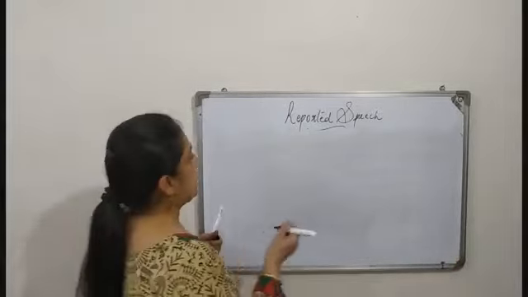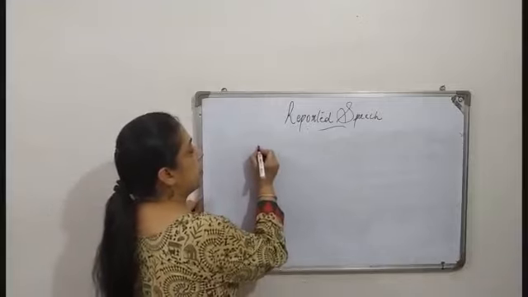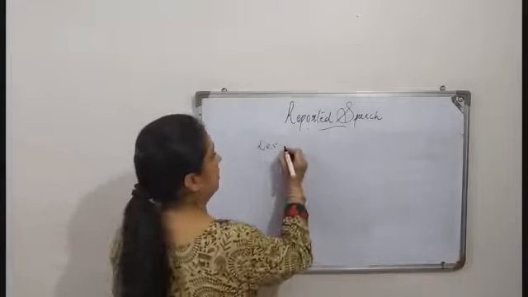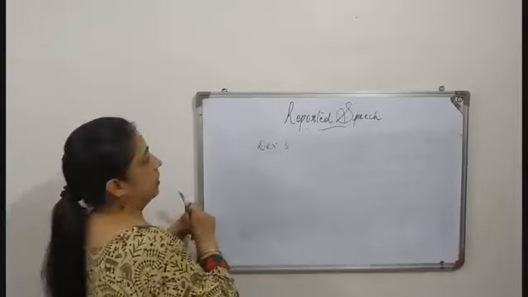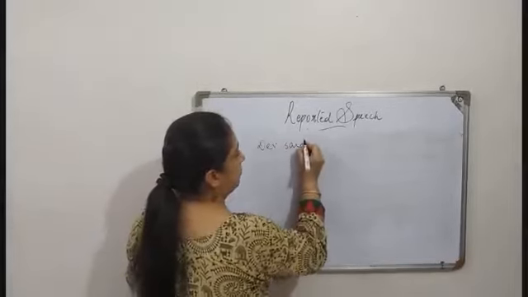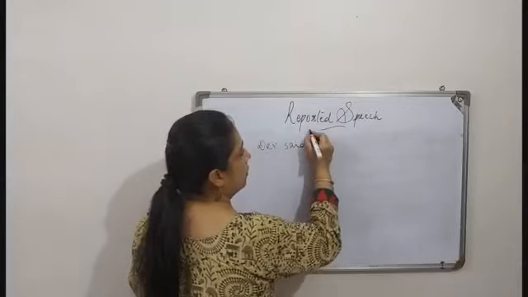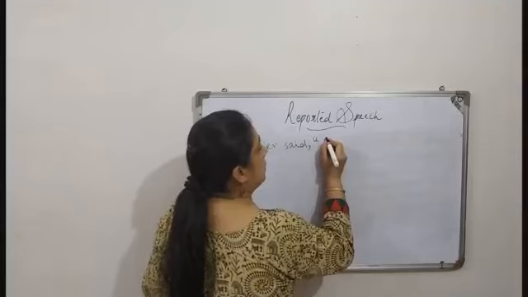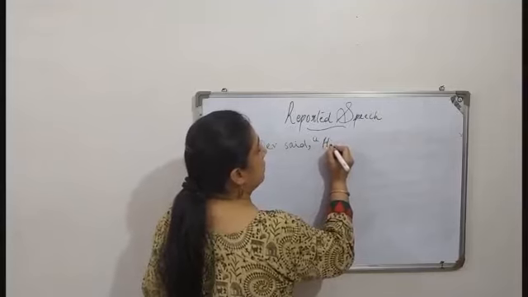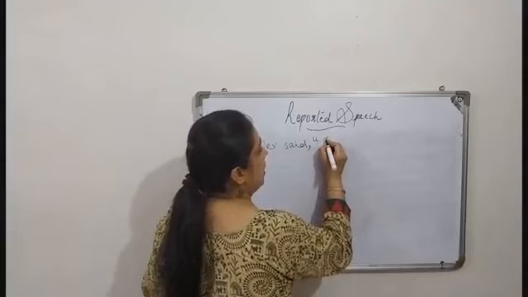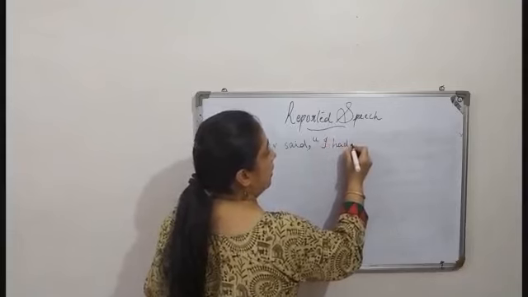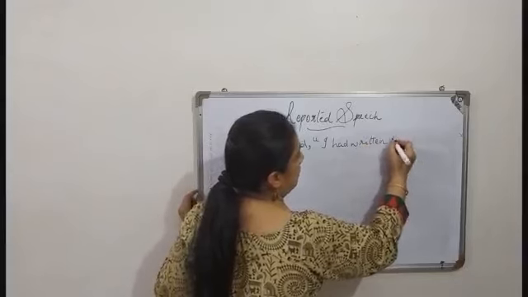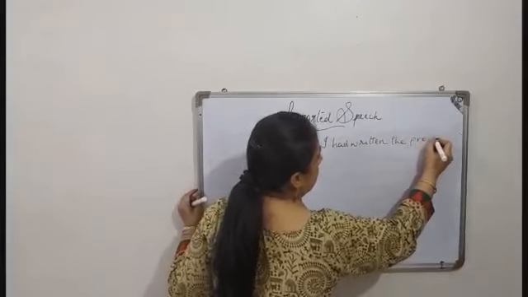Now when the sentence is, suppose, Dev said, comma, inverted comma open, I had written the project.